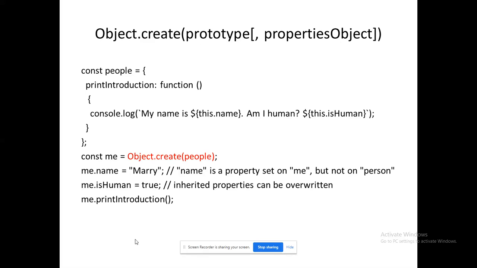So here they are creating an object called people. What that people needs to do, they are writing a function. So printIntroduction: function. It is another style of writing a function, right? Please remember that. printIntroduction is the name of the function. So what it needs to do: console.log, they are displaying something. My name is ${this.name}. That value will be passed as a parameter. Next, am I human ${this.isHuman}.